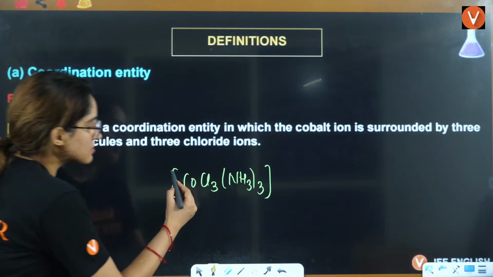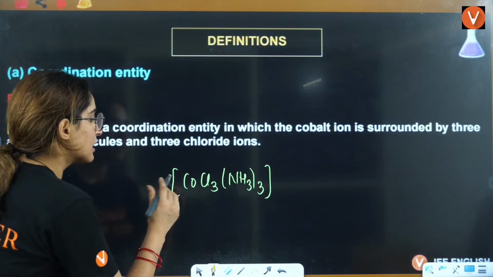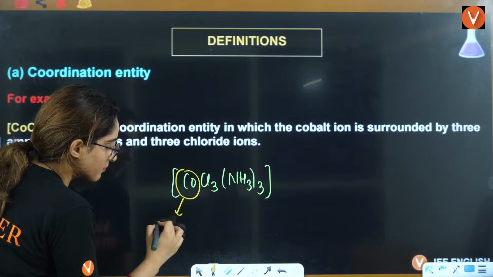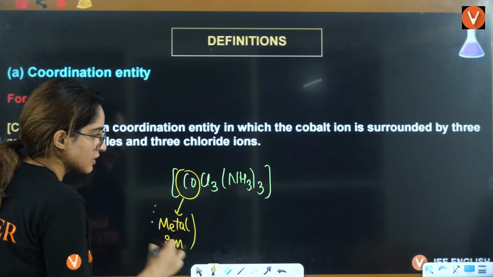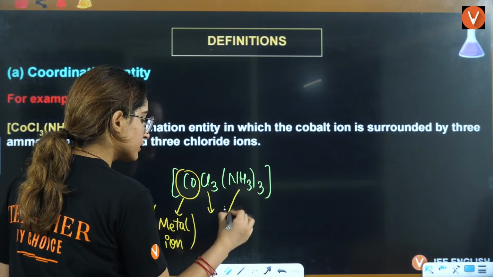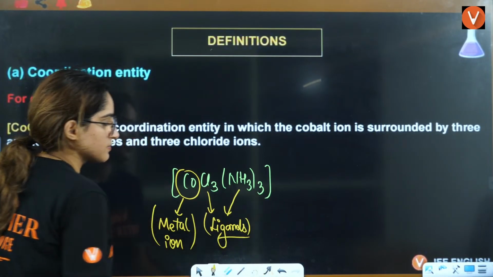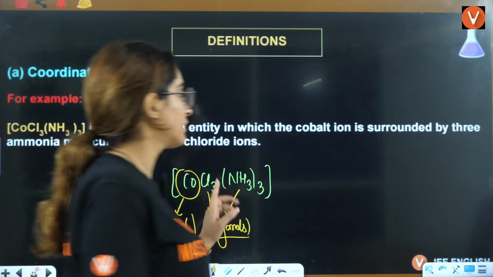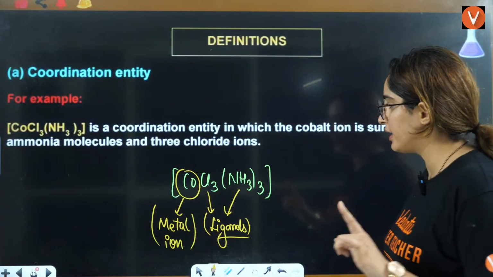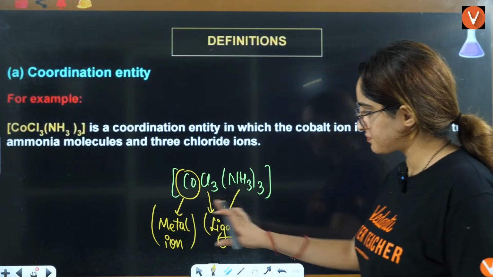So, this is the coordination entity which is inside the bracket. If you see here, this is the central metal atom. These two are the ligands. This is the central metal atom. Right now, here it is surrounded by ammonia molecules and 3 chloride ions. These are the ligands. This is the metal.